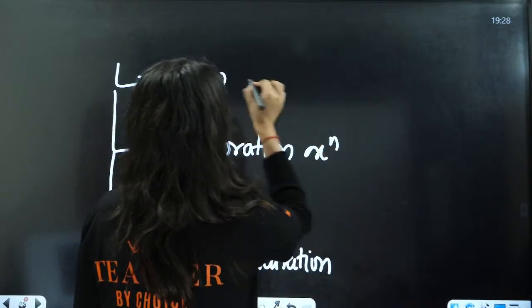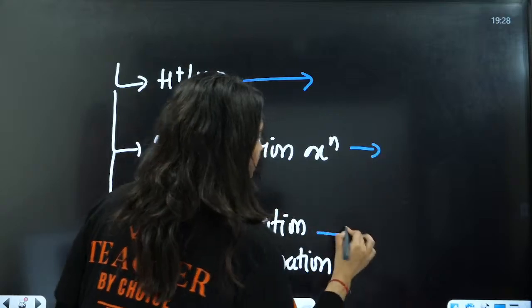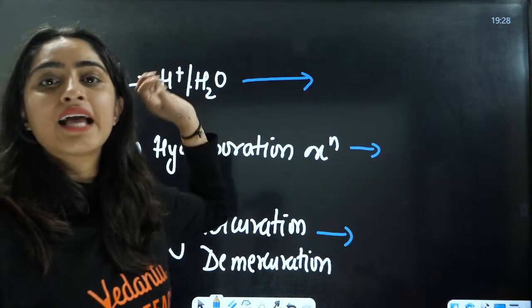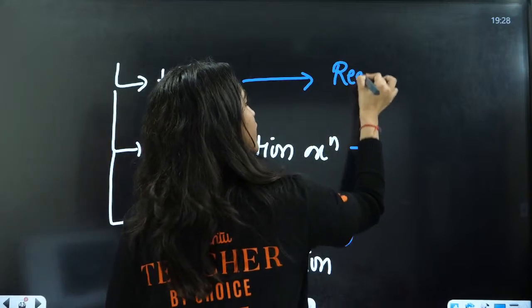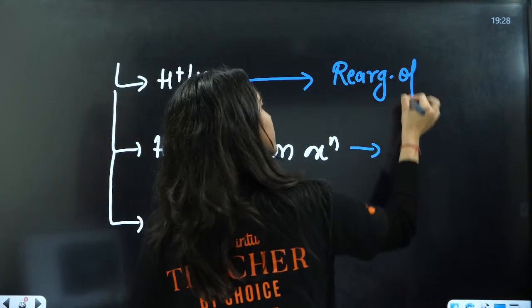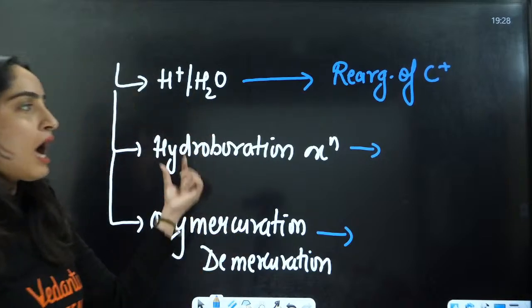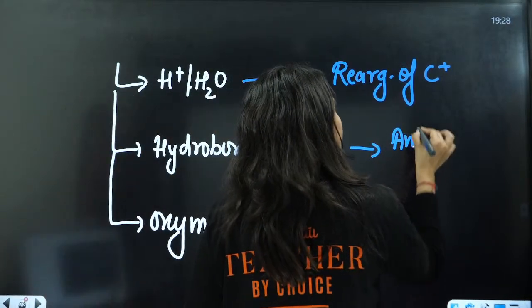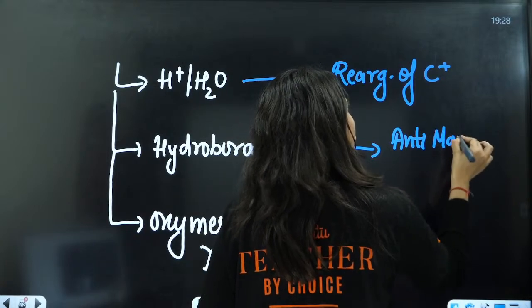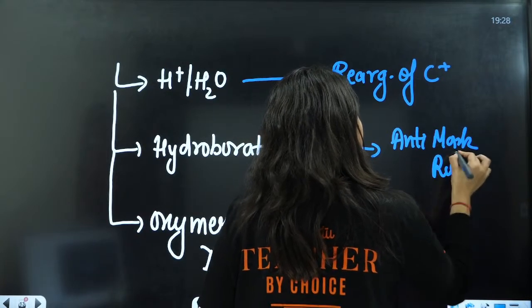Now here, very important thing here: in acid catalyzed hydrolysis, you have rearrangement of carbocation. In hydroboration oxidation, you have anti-Markovnikov rule, right?